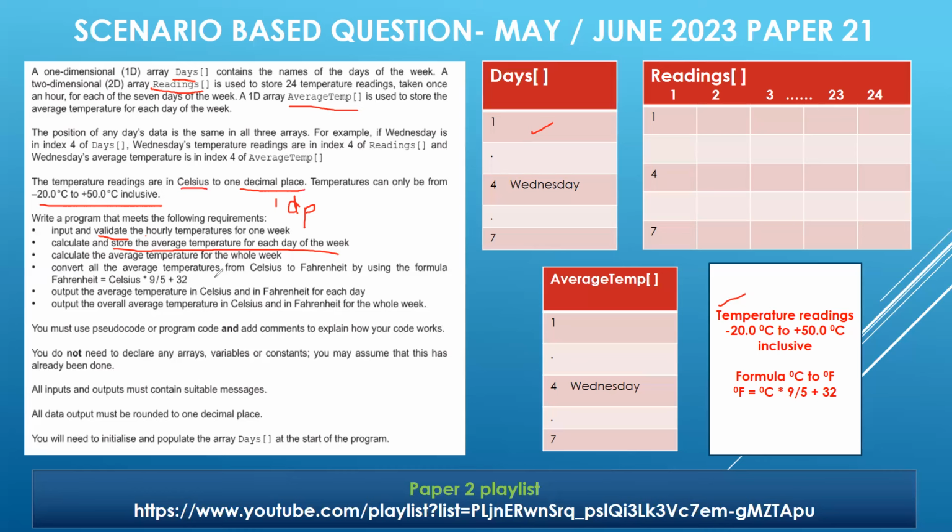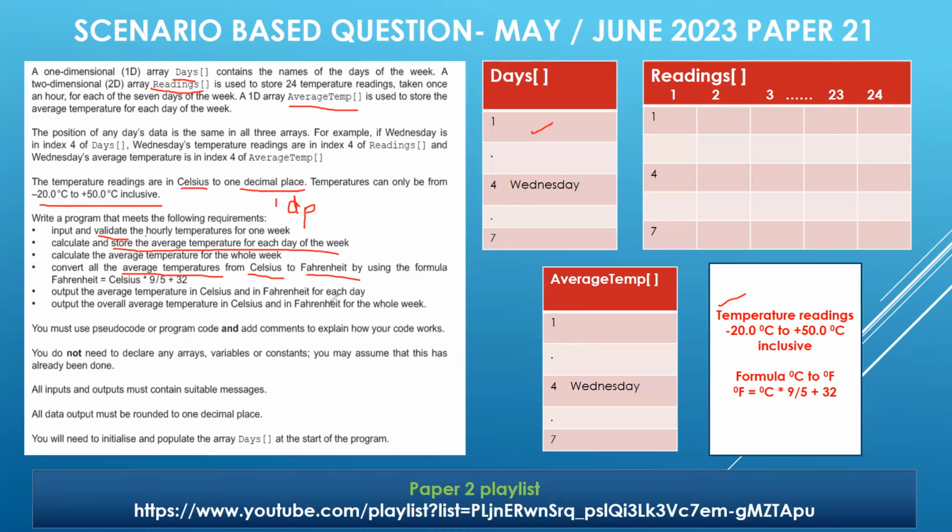Convert all the average temperatures. Now remember, this is very important: you have to convert the average temperatures from degree centigrade to degree Fahrenheit. The formula is given to us, which is written here. Output the average temperature in Celsius and in Fahrenheit for each day, like day 1, day 2, day 3. So whatever average temperatures are already stored in the average temp array will be displayed.